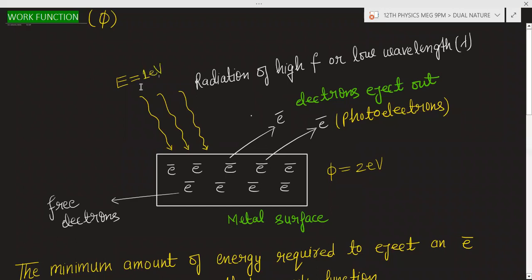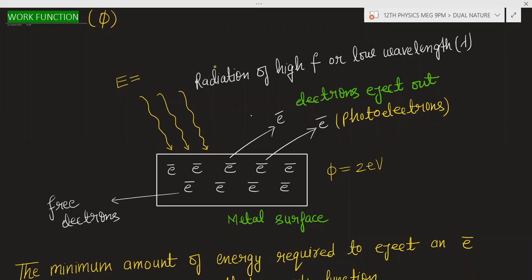I am giving energy 1 electron volt, but the work function of this metal surface is 2 electron volt. What is the meaning of 2 electron volt? Means at least you have to give 2 electron volt to eject 1 electron from the surface. So if you are giving 1 electron volt, there will be no ejection of electron.